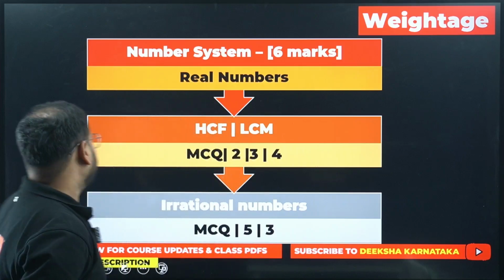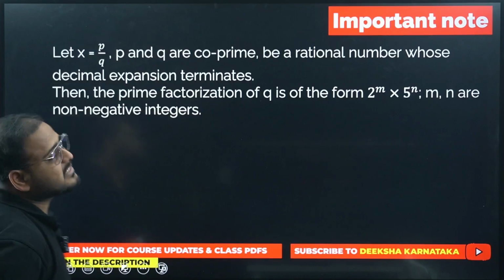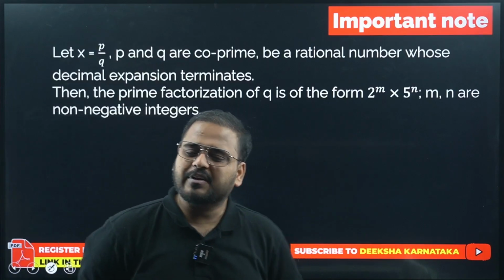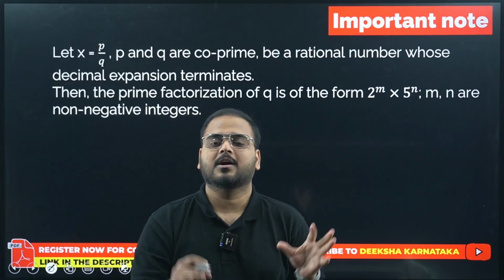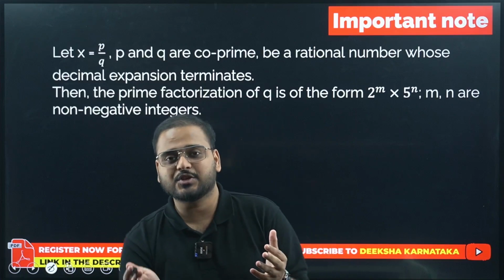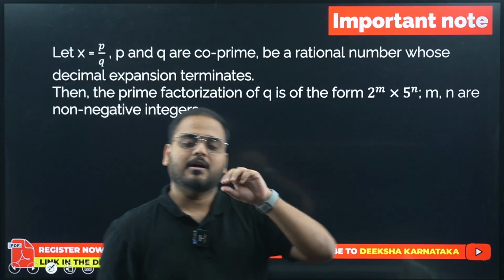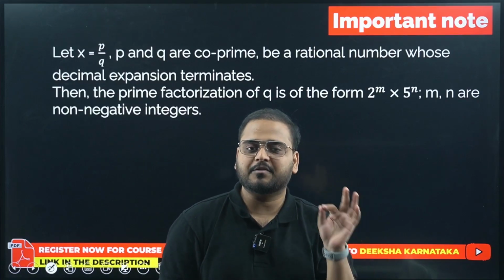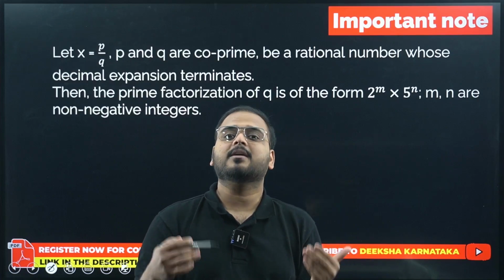Chaliye, let's move on to the first thing that we have to learn today. I have given you a glimpse of this. We took a number, then we tried to explain how that number can end with 0. If you take the prime factors of that number and they come in the form of 2 and 5, the number will end with 0.